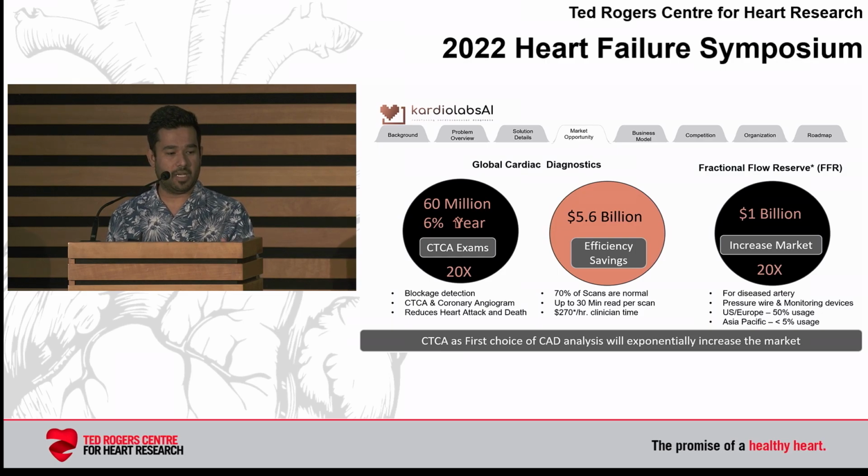If you compare 70% of the 60 million with the amount we pay for each scan, we can say that around 5.6 billion of efficiency saving we can have in that domain. Around 1 billion fractional flow reserve tests are done, and that has been increasing quite vastly, especially in the US and Europe, where there is 50% usage of fractional flow reserve. In Asia Pacific, it is still something that hasn't been touched, or the usage is very limited.